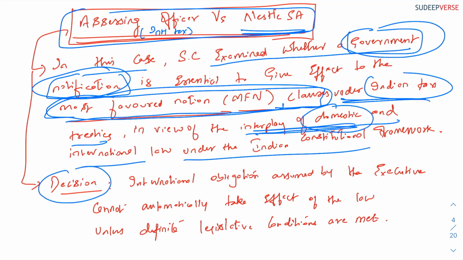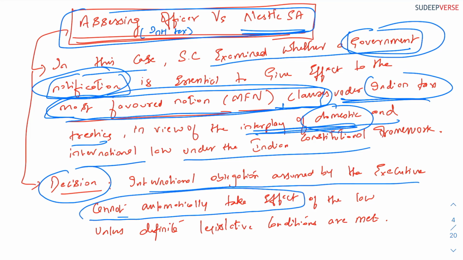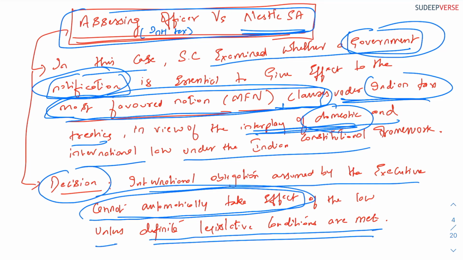The decision was that an international obligation assumed by the executive cannot automatically take effect unless definite legislative conditions are met. So what it tells is, you have to get the parliamentary approval. You cannot do it alone by executive decision. They can ask you such cases or scenarios, especially in the prelims exam.